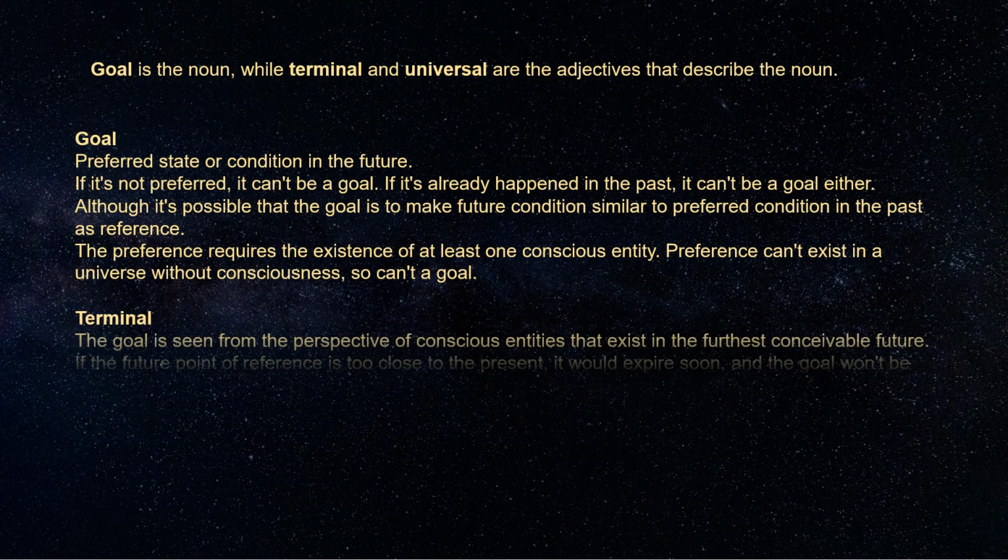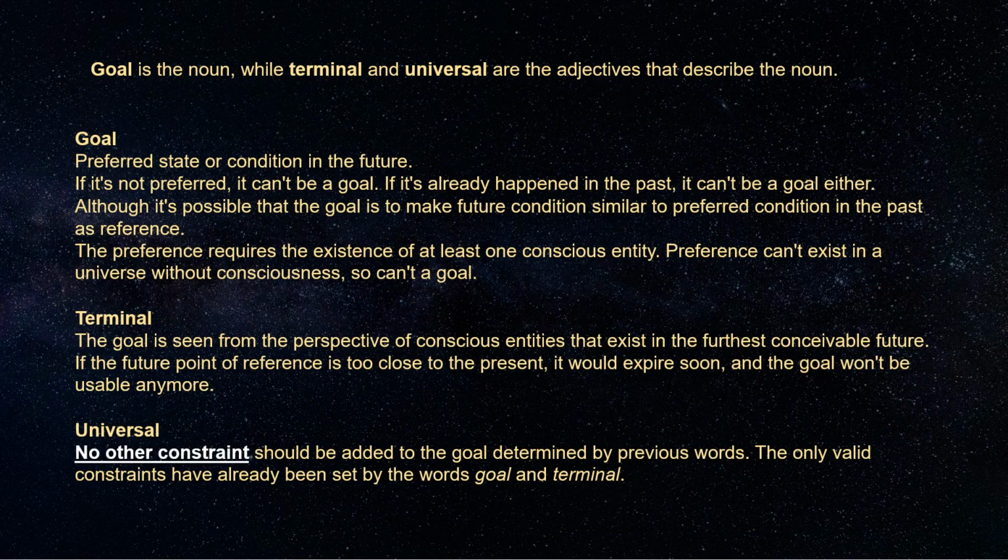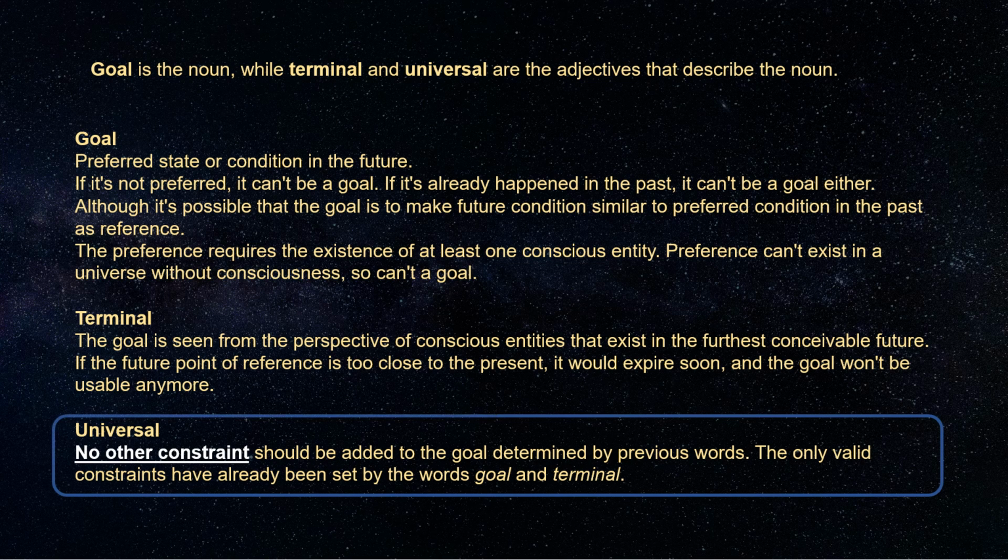Let's recall how the phrase universal terminal goal was defined in previous video. The word universal in the phrase universal terminal goal means that no other constraint should be added to the concept determined by the succeeding words. The only valid constraints have already been set by the words goal and terminal.